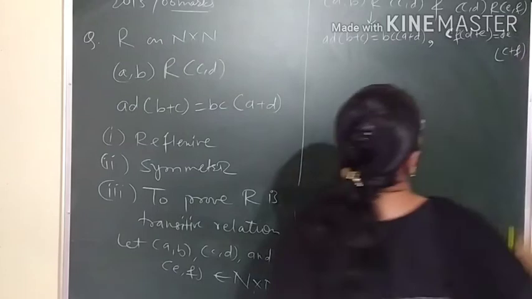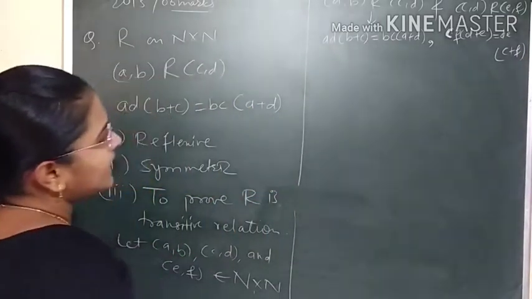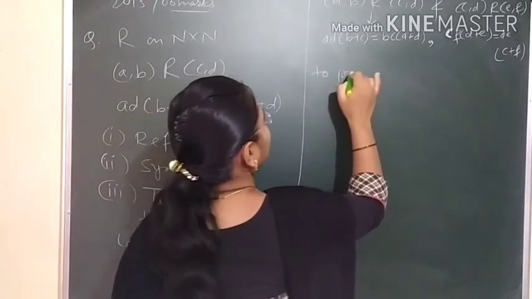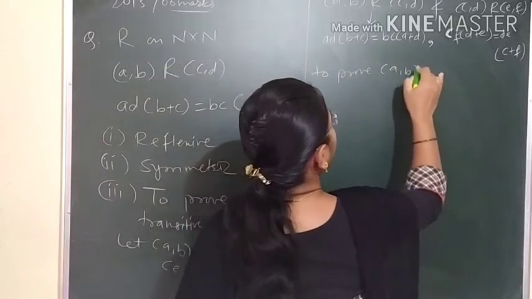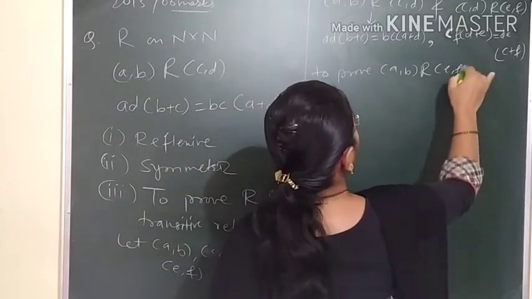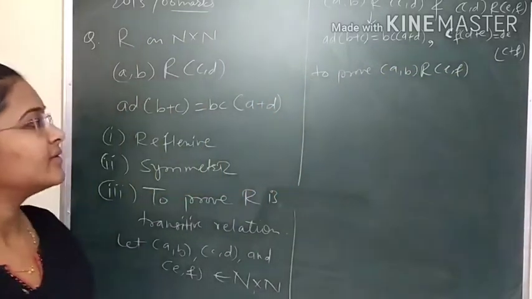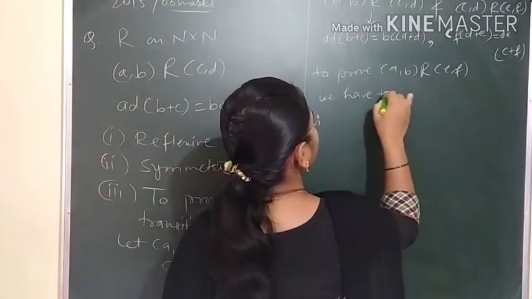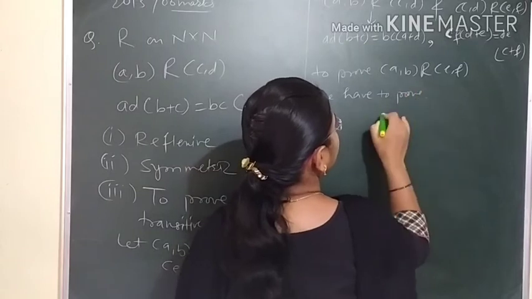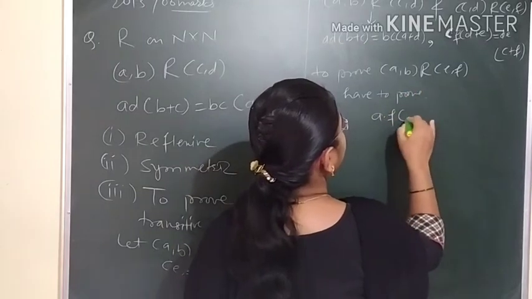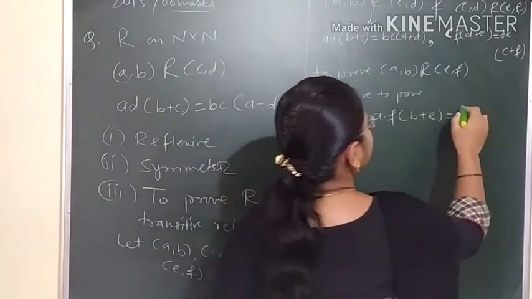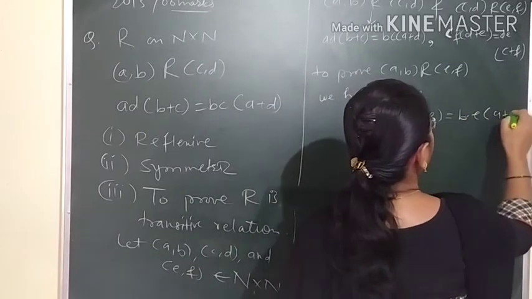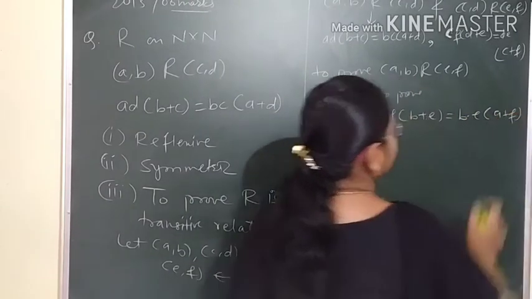Now student, to prove (a, b) related to (e, f), we have to prove a into f in bracket b plus e equals to b into e in bracket a plus f.